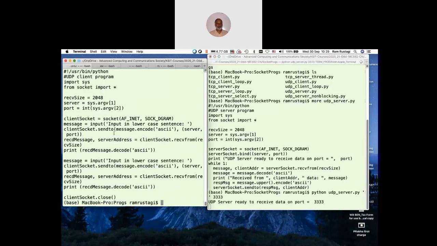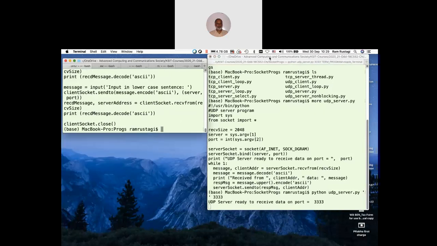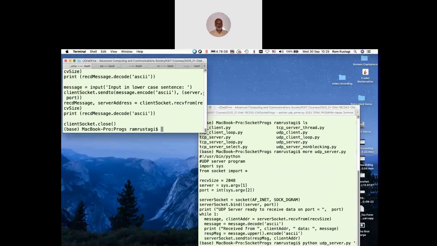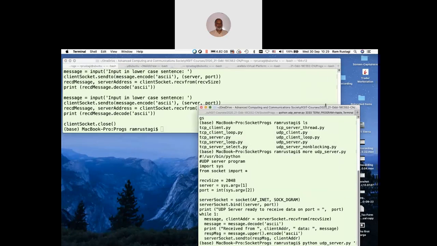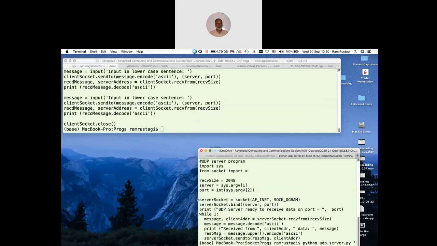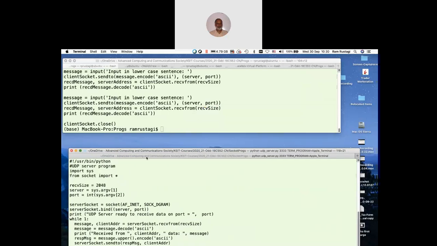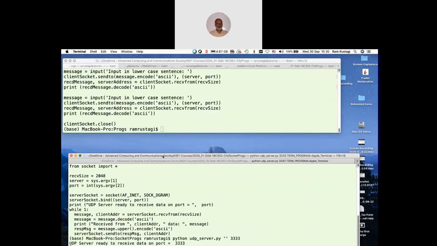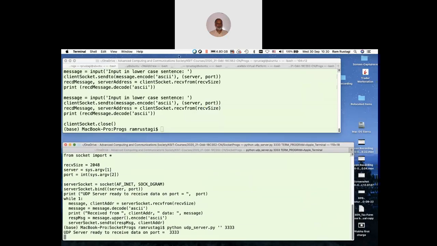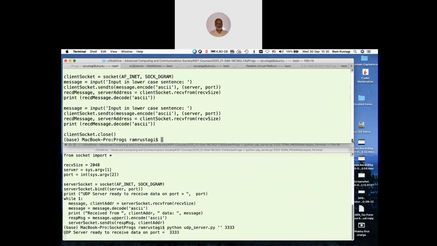The upper window is the client, the lower window is the server.